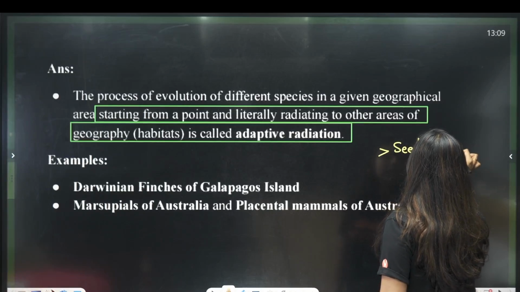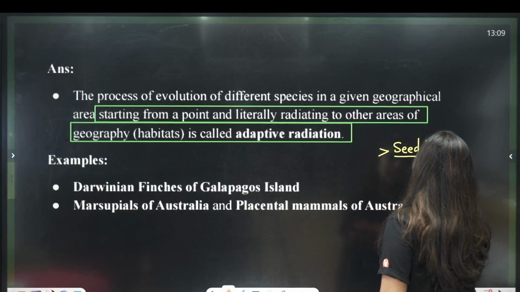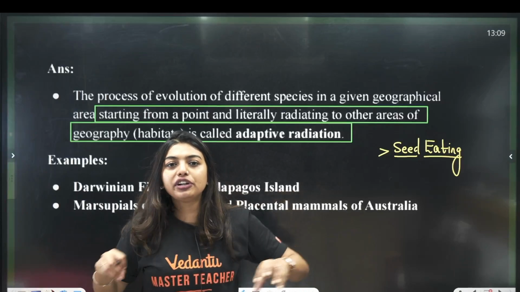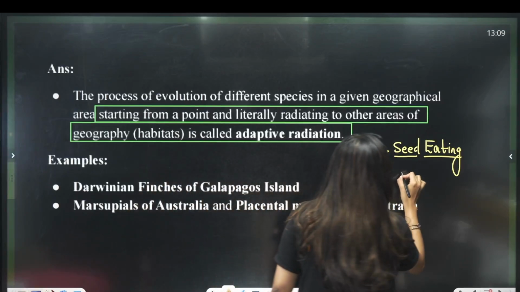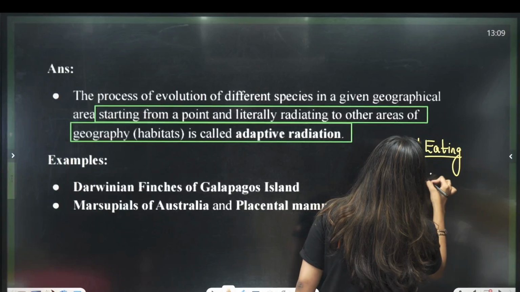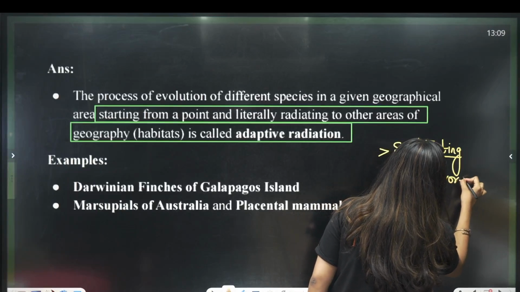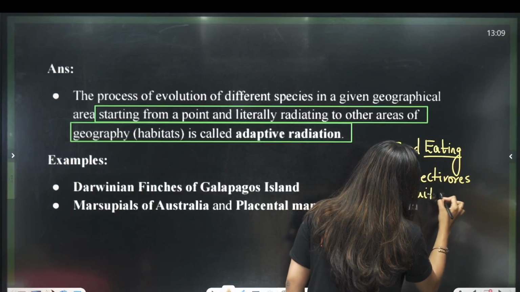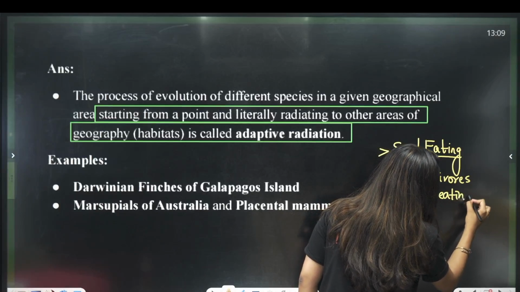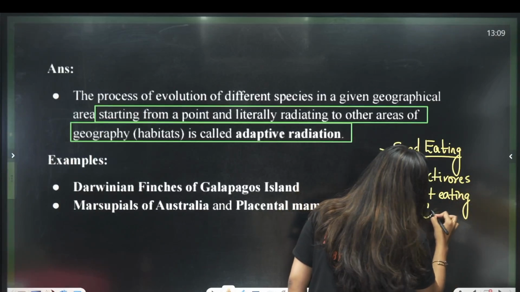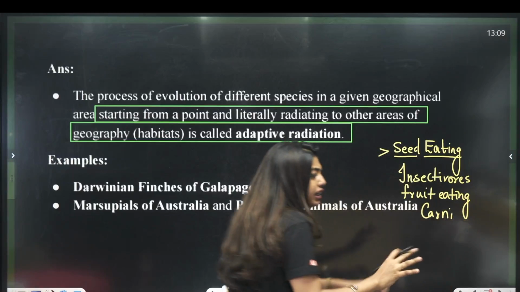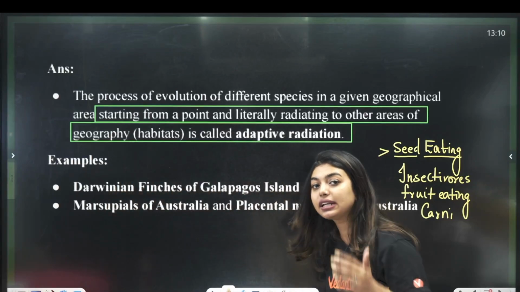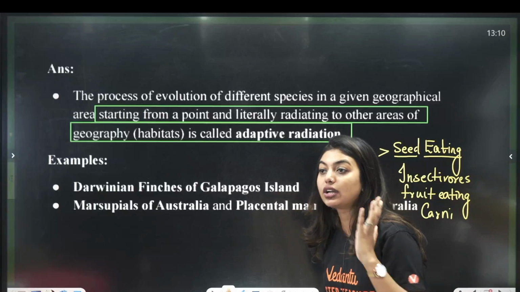But he noticed that in that same geographical area, in that same Galapagos Island, these birds which had gone to different places, one became insectivorous, one became fruit eating, one remained seed eating, one became carnivorous. Like that, in different places they went, they started doing adaptive radiation. That is when he understood that, okay, there is something called adaptive radiation.